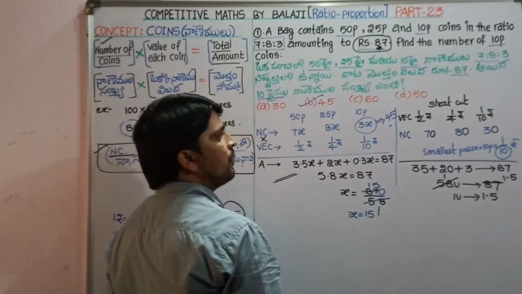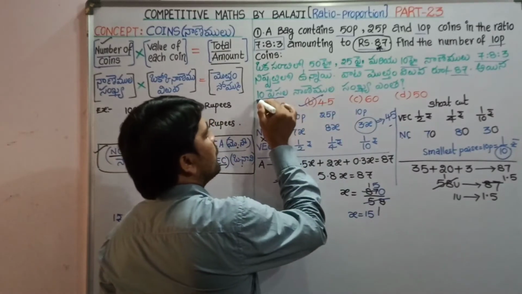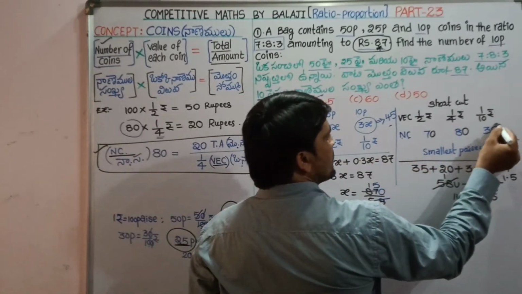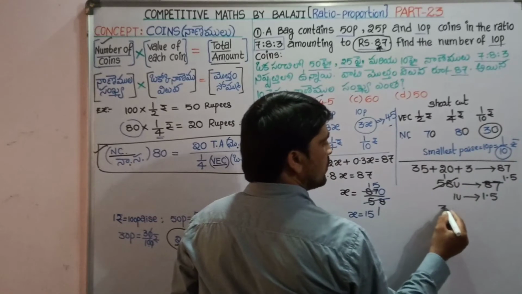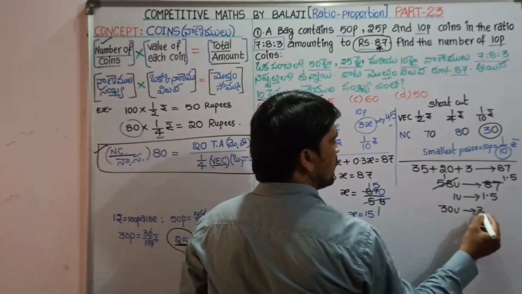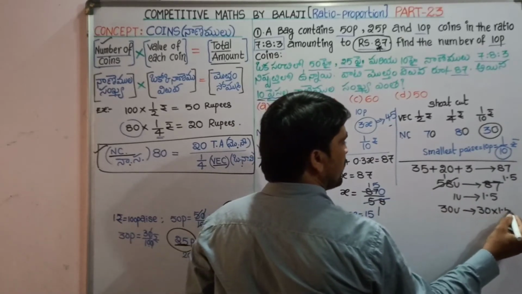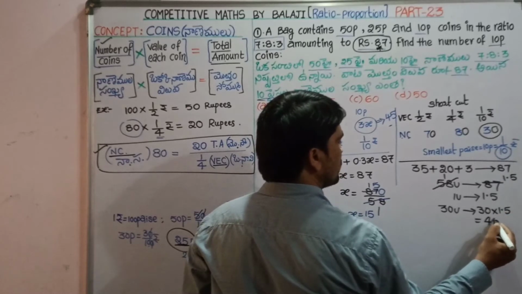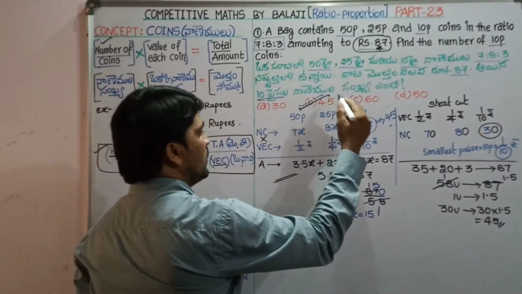But we have to find the number of coins of 10 paise. So the 10 paise coins ratio is 30 units. 30 units value is 30 into 1.5, that is 45. So the answer is again 45.